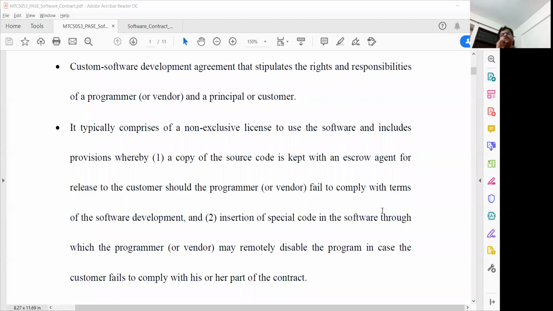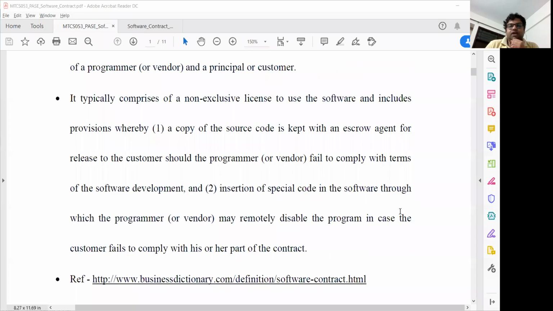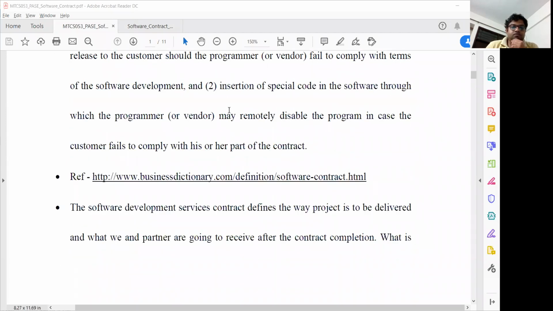So sometimes you will get the software and you do not get the code. You will find out that after some time, if you require some updates inside the software, you are not able to do that. So it should also be mentioned inside your software contract what types of modification you may require in the coming future, and whether they should be incorporated in this system or not. So this is the reference for that part which I have taken here.